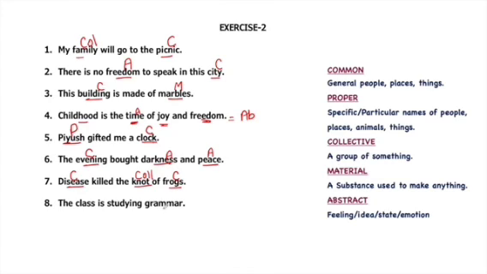The class is studying grammar. Class is a group of students. It will be a collective noun. But grammar is a common noun because grammar can be of any language. The teacher gave punishment to all. Teacher, a common noun. Punishment is a state of being punished. So it's an abstract noun.